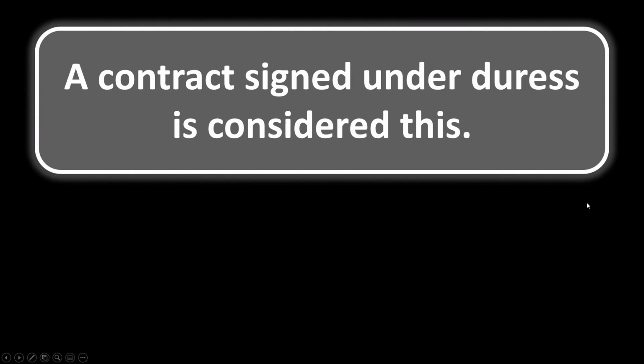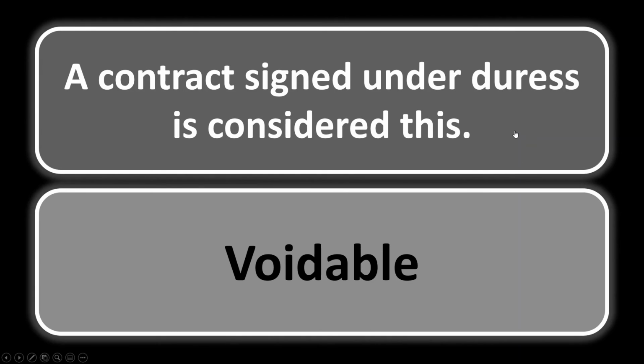Contracts 3. A contract signed under duress is considered this. So we were just talking about a voidable contract. Well, a voidable contract is one that is signed under duress, because that is true. A contract signed under duress is considered voidable. If, for instance, somebody held you against your will and said, you have to sign this contract, well, that contract is valid because you did sign it, but it is considered a voidable contract until you actually rescind it. If you did want to sign it, even though you were under duress, it can be a valid contract. But if you didn't actually want to sign it, then you could rescind it, and that is because it is a voidable contract.